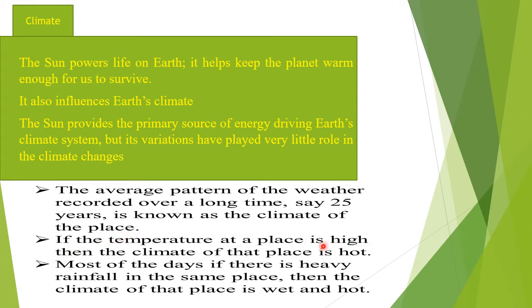If the temperature at a place is high, then the climate of that place is hot. That is very natural. If the temperature is high, you will find that the climate of that place is hot. And you know that places in the southern part of India are all very hot places. Even northern India, during summer, is very hot most of the days. If there is heavy rainfall in the same place, then the climate of the place is wet and hot. During summers, even if it rains and becomes wet, it is still hot.